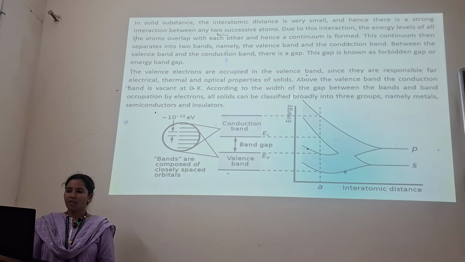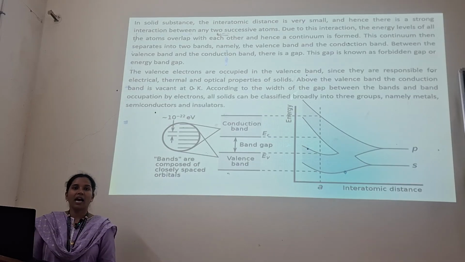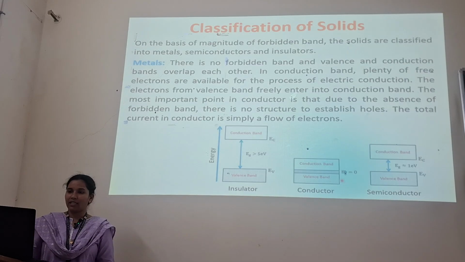We can see here we have plotted a graph between interatomic distance and energy. There is a formation of the conduction band on the upper side, and on the lower side it has the valence band, and the distance between these two bands is nothing but the energy gap, which is the band gap, denoted by Eg. The conduction band is denoted by Ec, and the valence band is denoted by Ev.